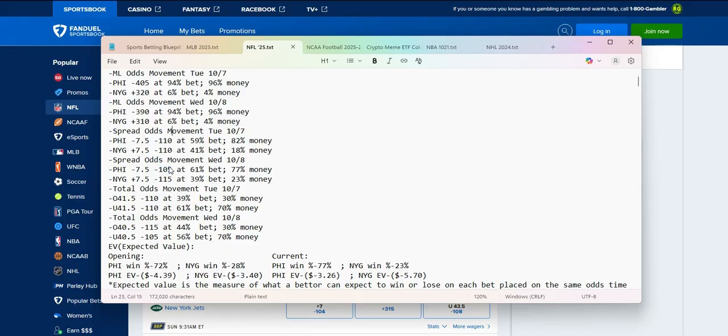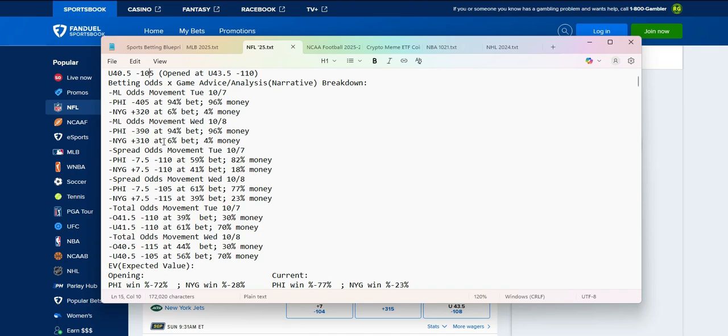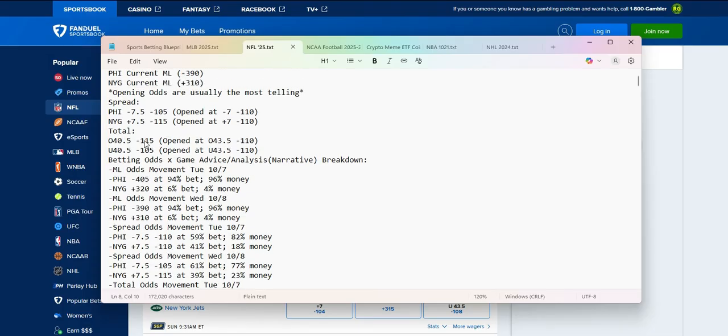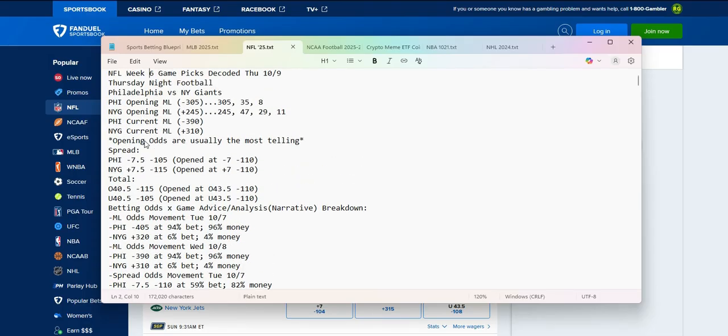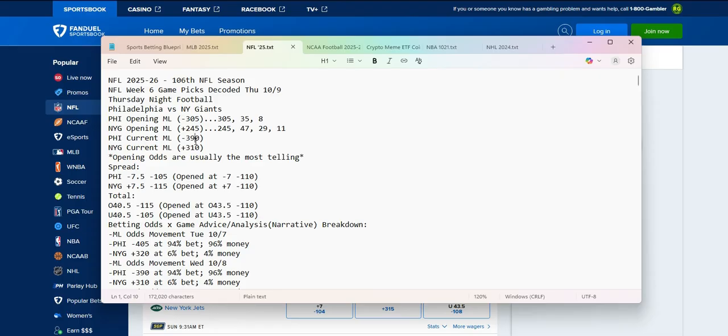Now for the money line, it went from minus 105 to minus 390. Not a significant difference, but what held up is the Giants plus 310. But since the Eagles are so much of a heavy favorite and they're getting a large amount of money, minus 390 right here. Currently, that is, they went from minus 305 to minus 405, literally in a matter of a few days. That is a significant difference for a favorite, even though the favorite had just lost their first game.